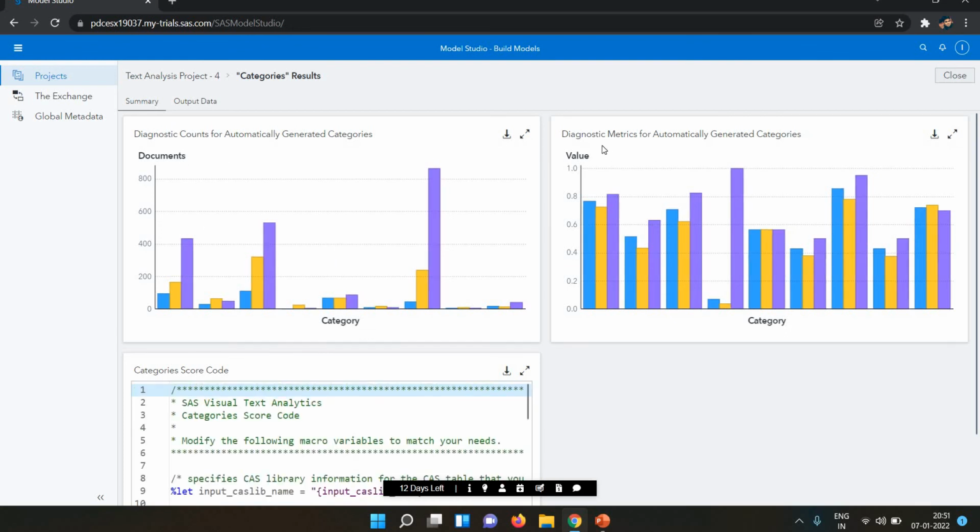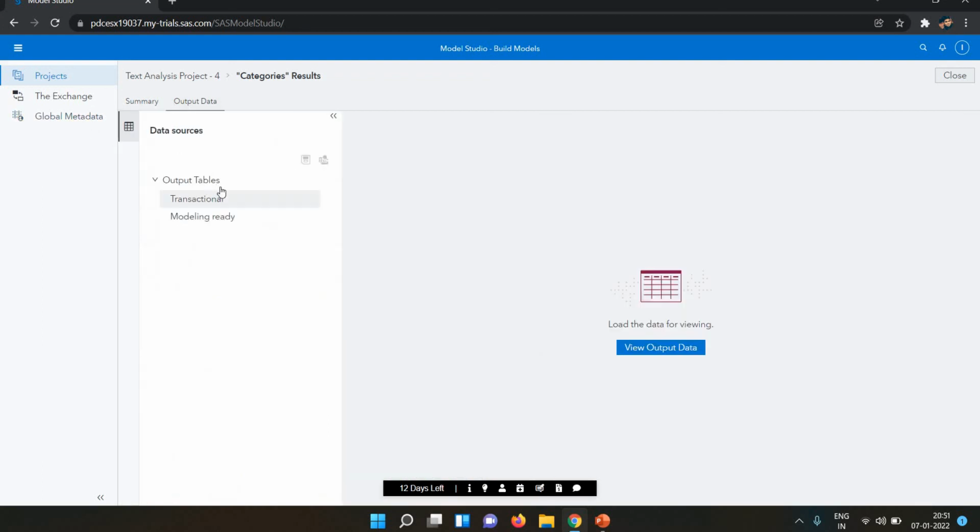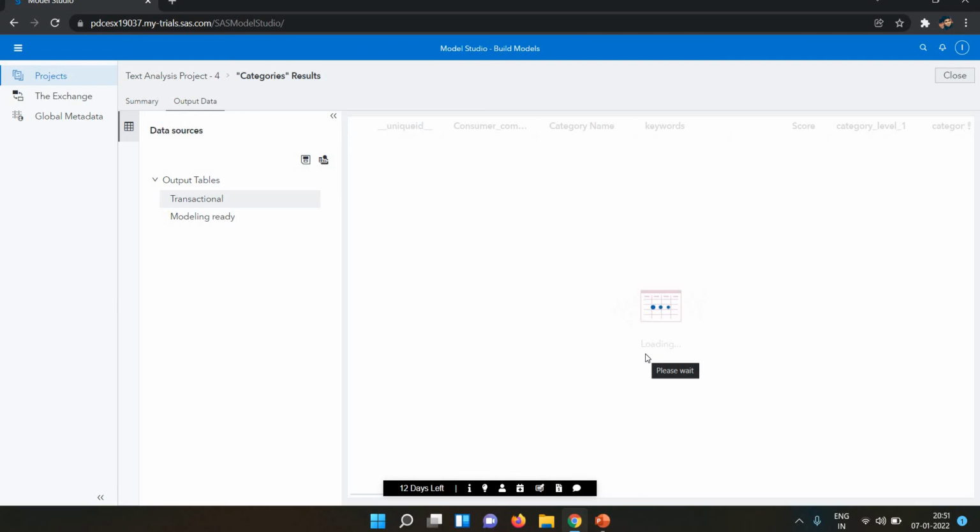And this is the diagnostic, automatically generated. Next I'm going into the output data. In the output data transactions I click on the output data. Let's see the concepts here, and what changes there are in my output.